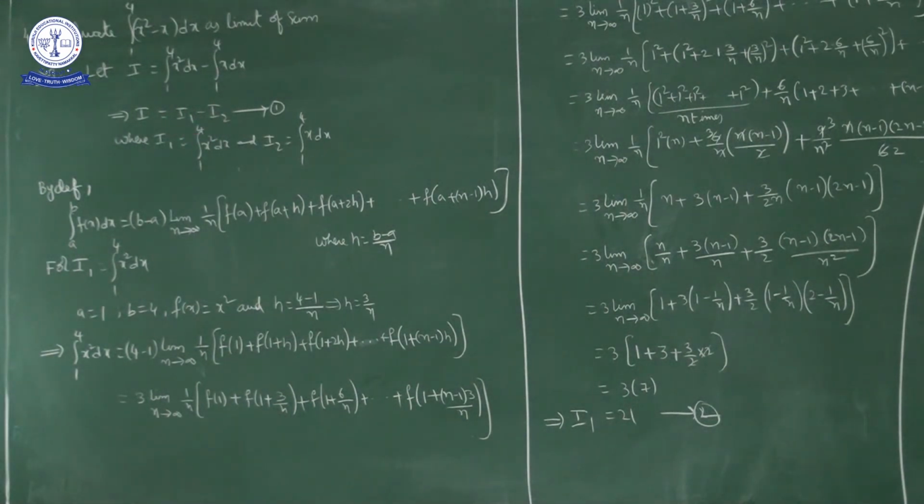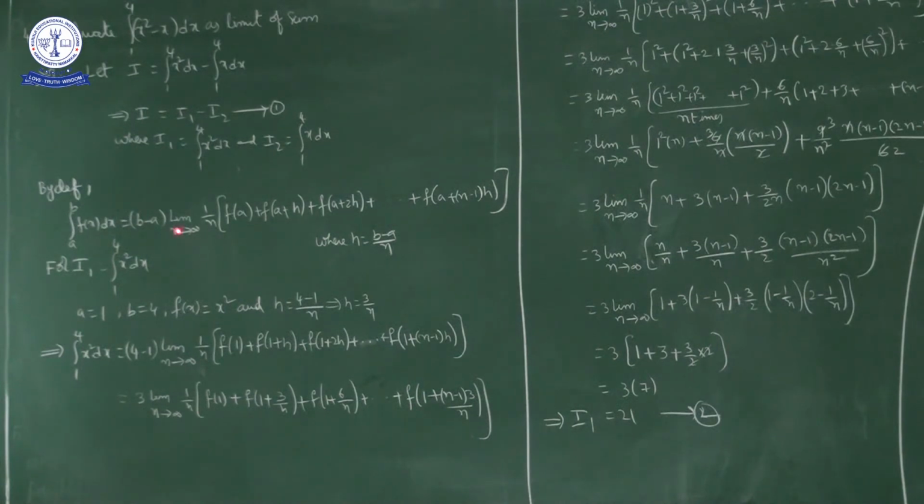Okay, so to find out I1, first of all we have a definition, limit as a sum. Integral a to b f of x dx equals b minus a into limit n approaches infinity 1 by n into f of a plus f of a plus h plus f of a plus 2h and so on up to f of a plus n minus 1 into h, where h is equal to b minus a upon n.